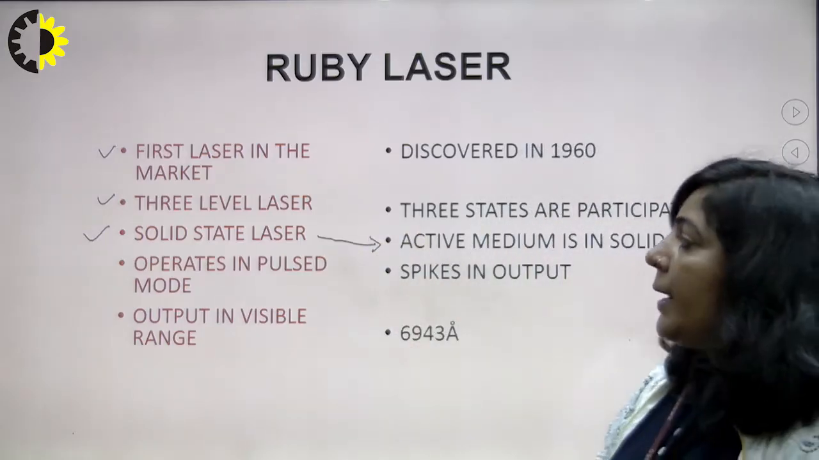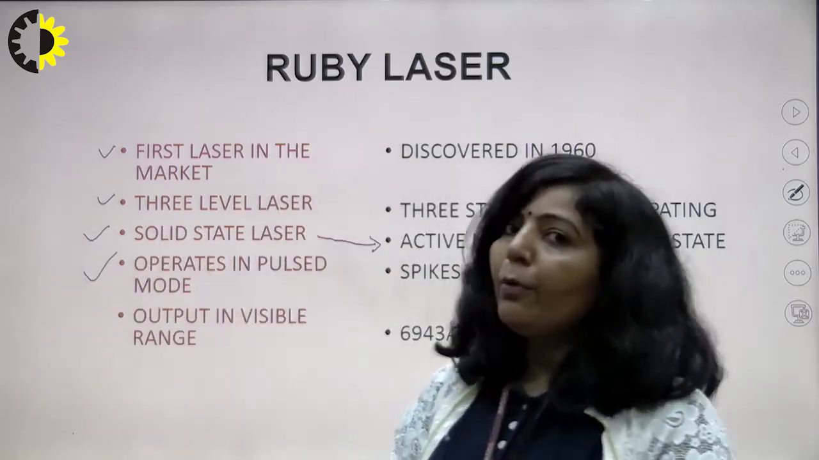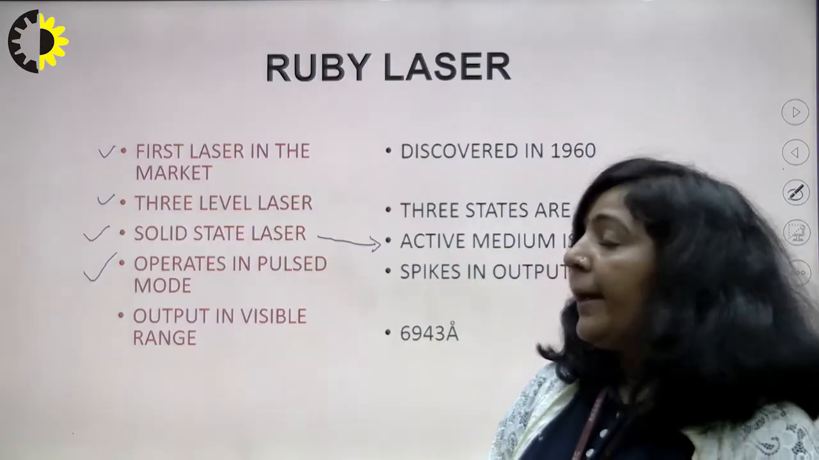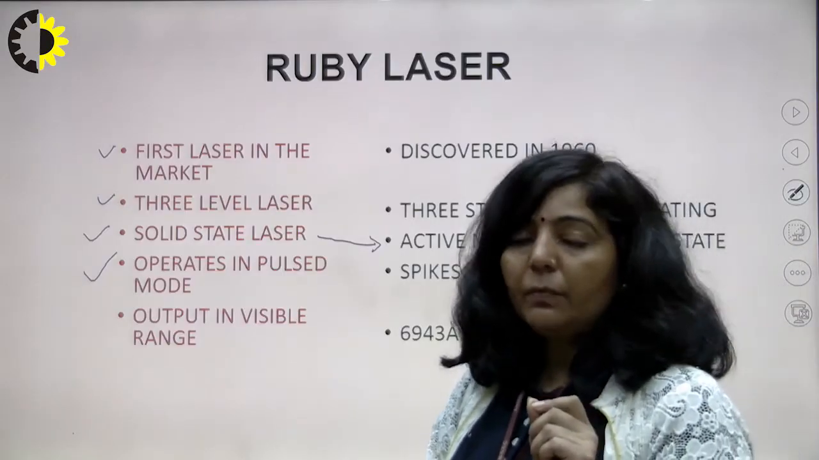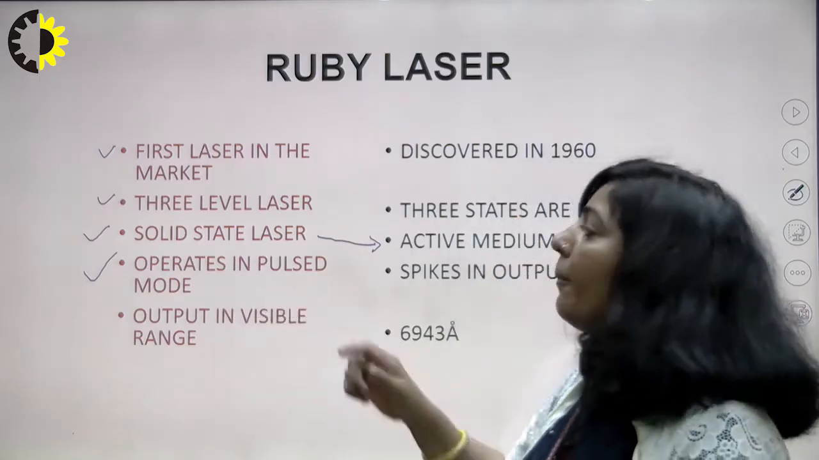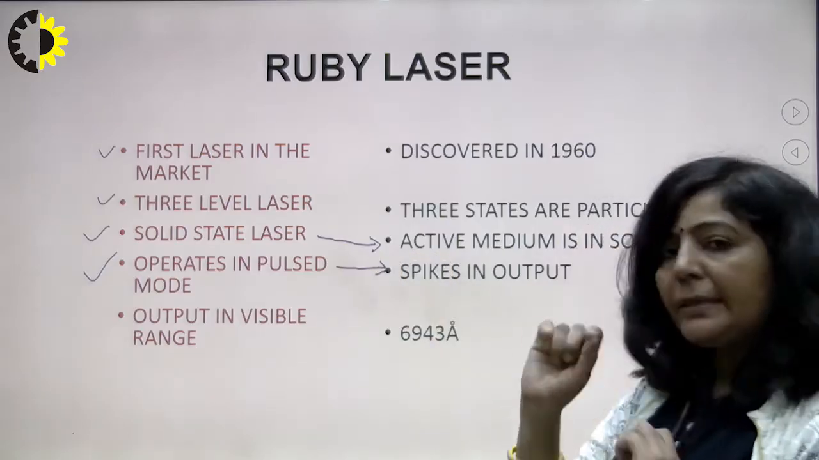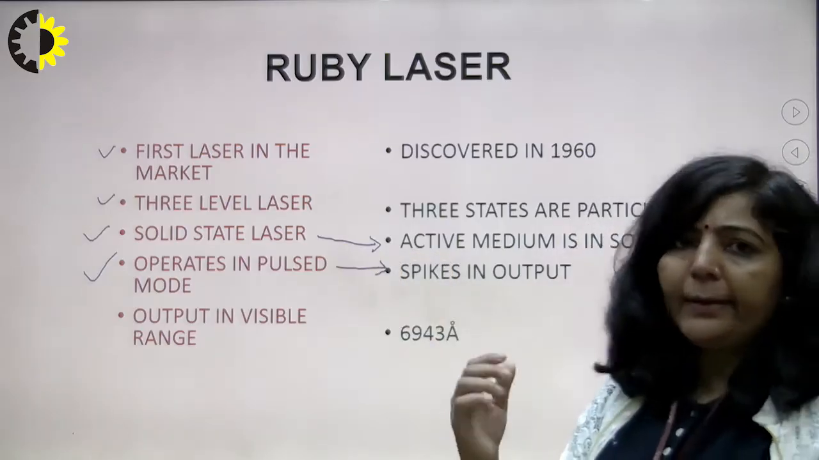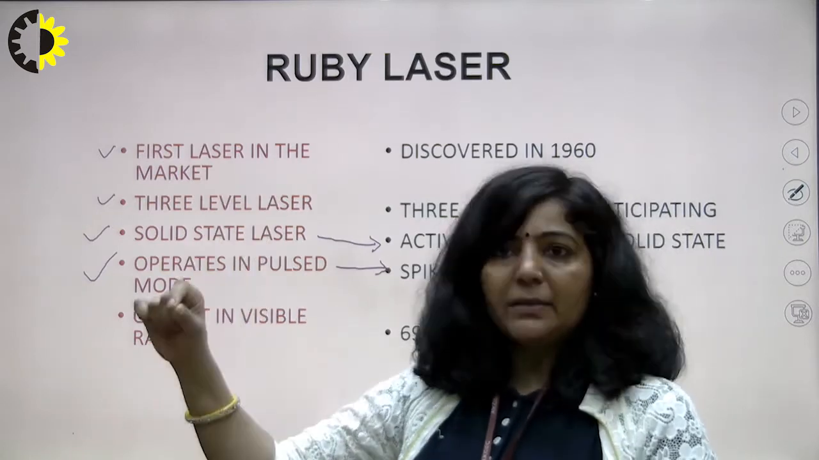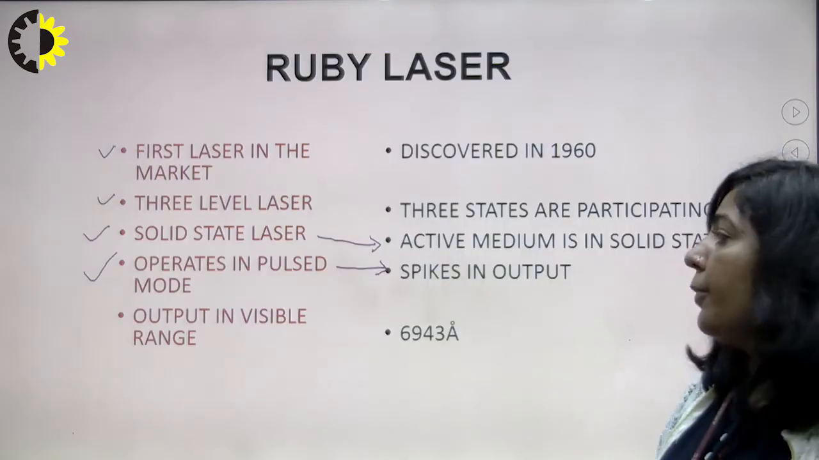Next, since it is a 3-level laser, as I mentioned in my previous lecture, a 3-level laser will always give you output in pulse mode. So this laser operates in pulse mode. You are going to get spikes in output. Spikes means you are not getting continuous output. You will get a laser pulse, then no output, then the next laser pulse. That is the meaning of spikes in output.